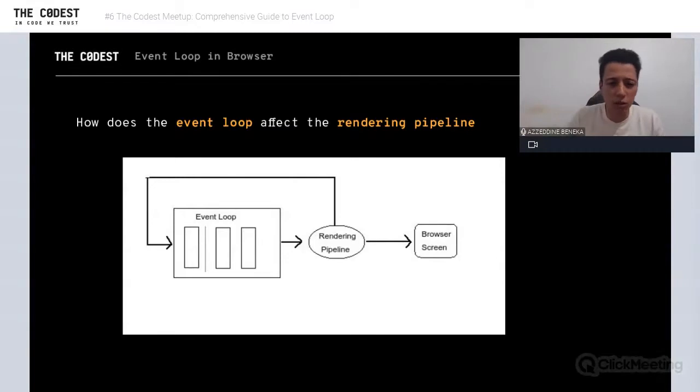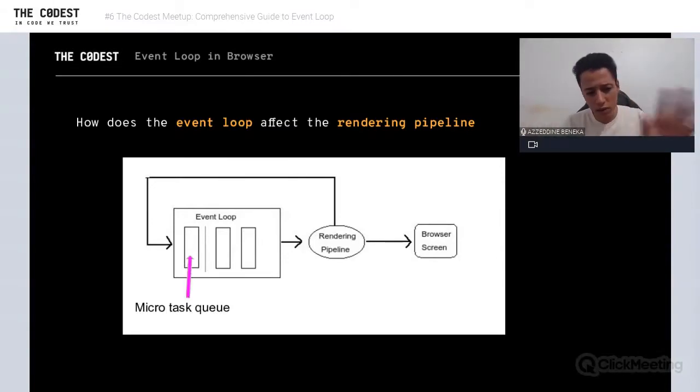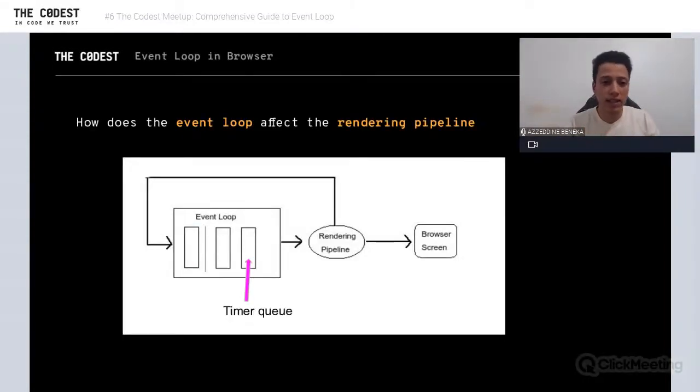So how does the event loop affect the render pipeline? Let's say, for example, we have this event loop, and here we have the microtask queue, a poll queue, and a timer, okay? And we have the render pipeline and the browser. Let's say that we have a task here in the poll queue, and executing this task will lead to different tasks in different queues.